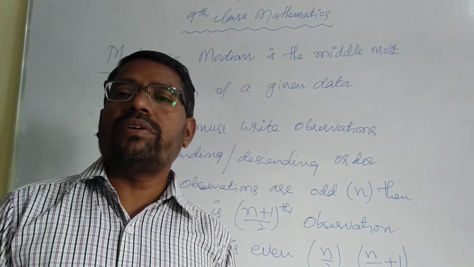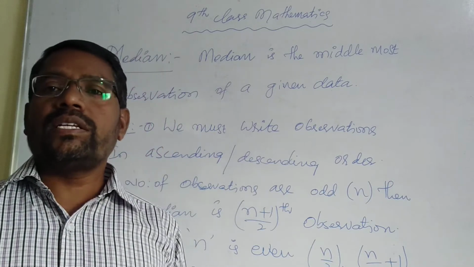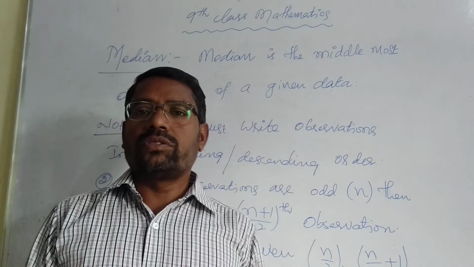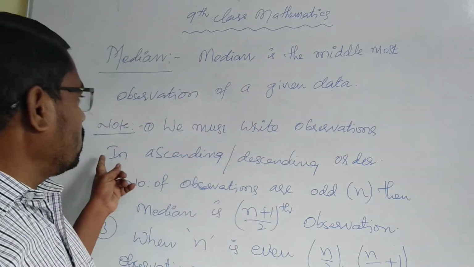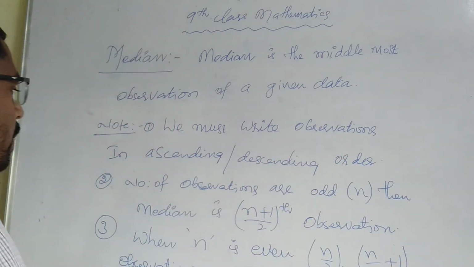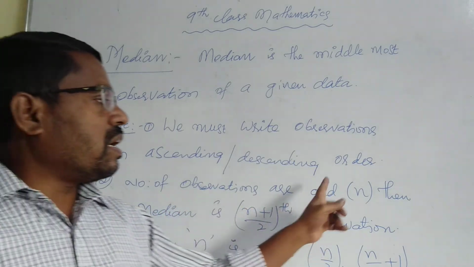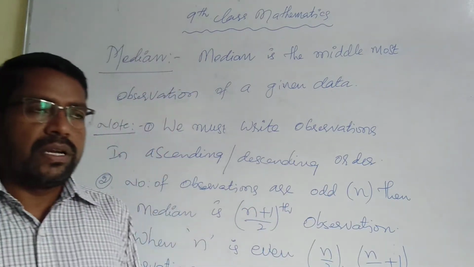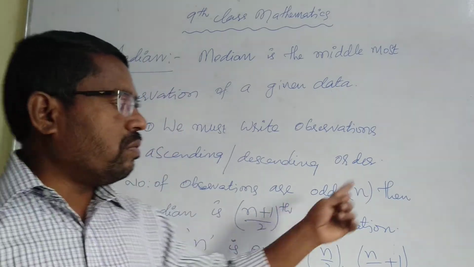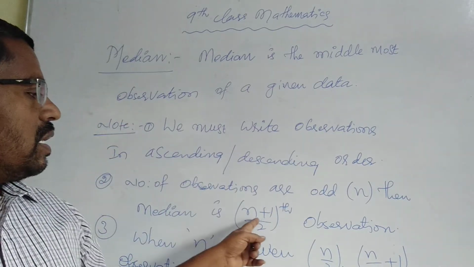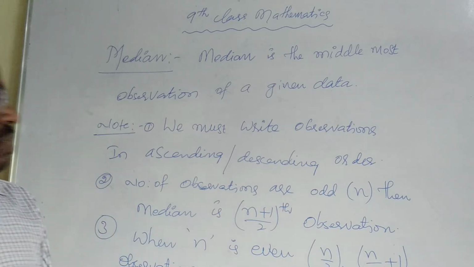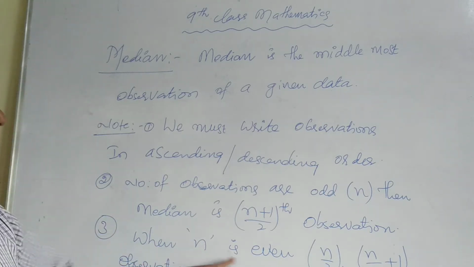We are going to take the observations, that is raw data. In the introduction class you learned about raw data and the group of data. So the first note is: we must write the observations in ascending or descending order. Now number 2: the number of observations is odd. That I explained in your prayer example. If the number of people is odd, only 1 person is in the middle. That is the (n plus 1) by 2 th observation. The third note is when n is even.